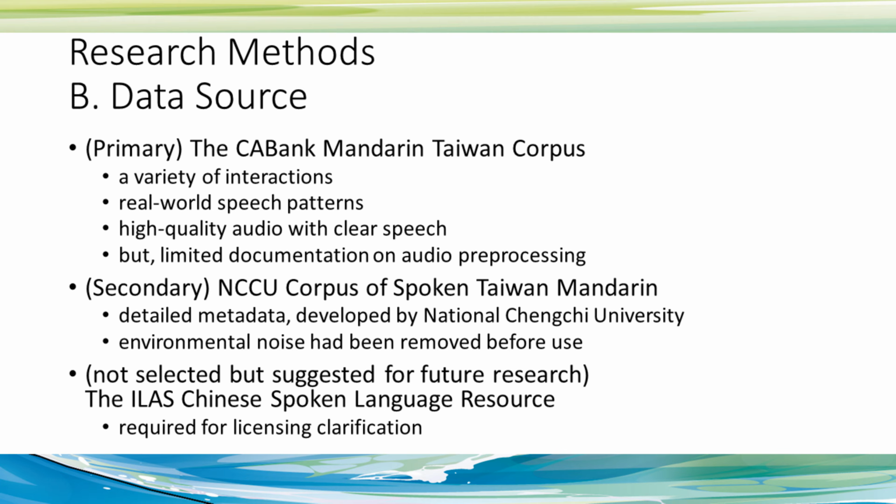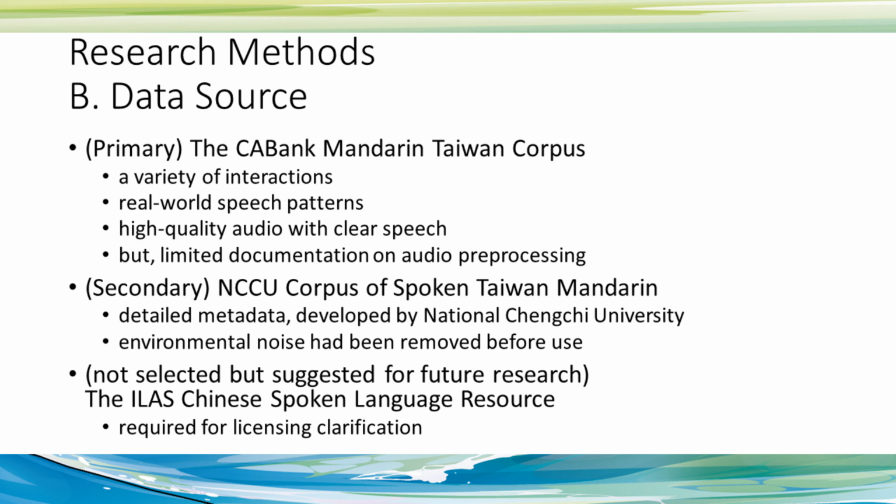And so that we can create those 3 different kinds of stuttering events, primarily from the CA Bank Mandarin Taiwan corpus, because it has a lot of different kinds of natural people and people interactions. It's presenting real world speech patterns. And the most important thing is that the audio quality is pretty high. But the thing is that they didn't provide a lot of documentation to tell us how they processed or pre-processed the audio. And this is open source, so you can request it.